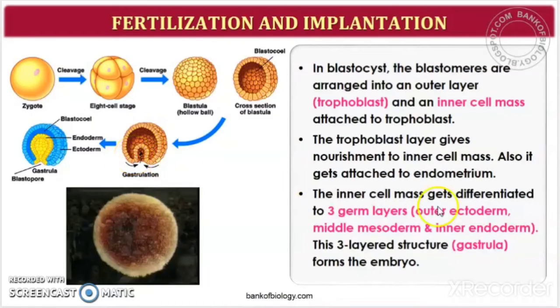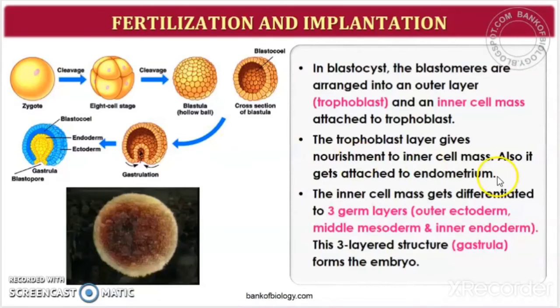Okay, and also it gets attached to the endometrium. So it is this layer which is called as the trophoblast. The outermost layer, the trophoblast, is what attaches to the endometrium. I hope you remember what is endometrium. The innermost layer of the uterus is called as endometrium, right? So this trophoblast is the one which attaches to the endometrium.